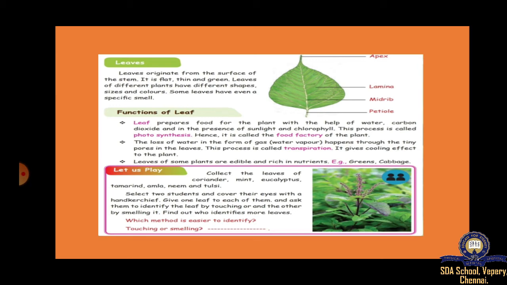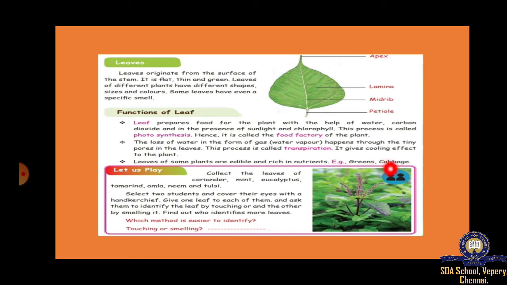So here the main, very important functions of the leaf are photosynthesis, first one, and the second one is transpiration. These are the 2 main functions of the leaf. Now some plants' leaves are edible and rich in nutrients, like greens, like we are eating kirai, right?